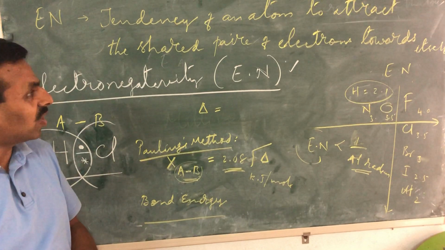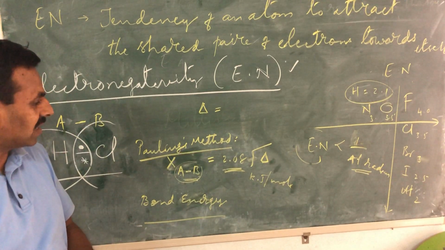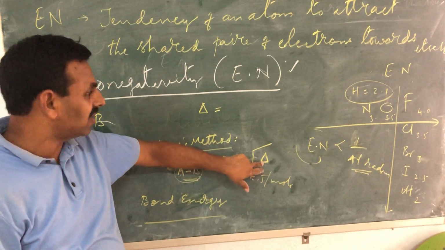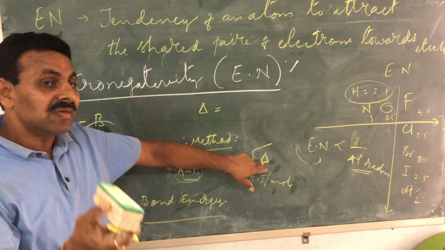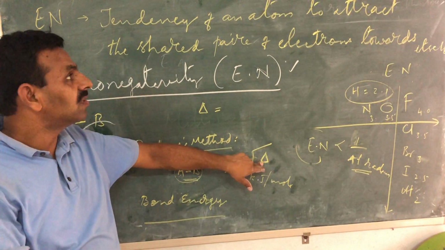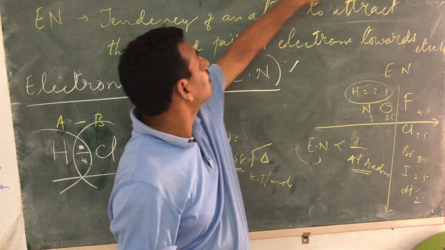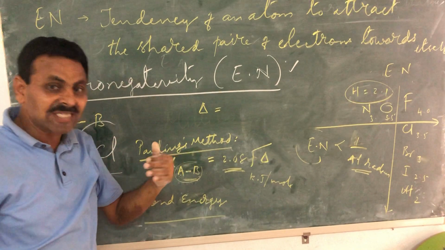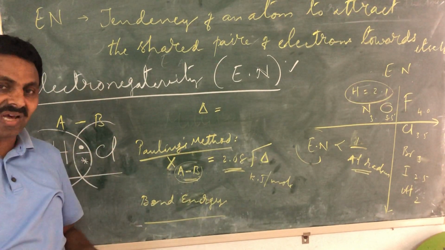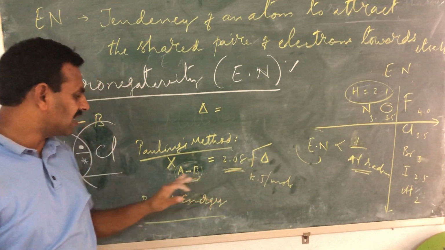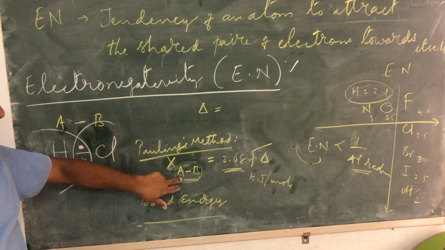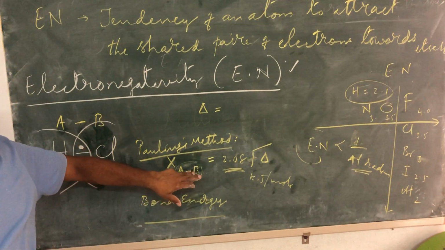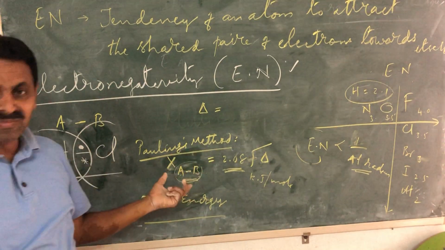Okay. Now what he did, he took the difference, the square root of the difference between the bond energies, practically observed and expected, of hydrogen and chlorine. The data which he already had. By taking the difference, he calculated the electronegativity difference between the two atoms A and B, whatever the atoms may be.